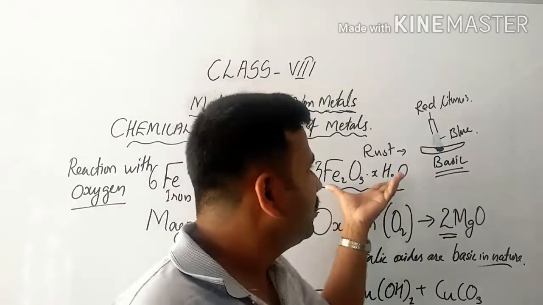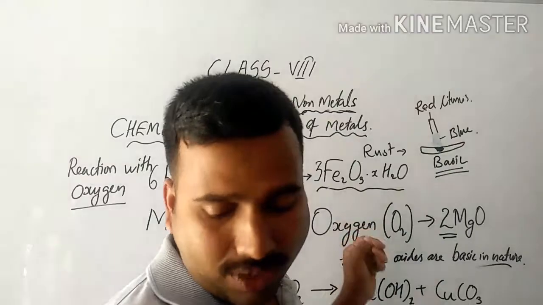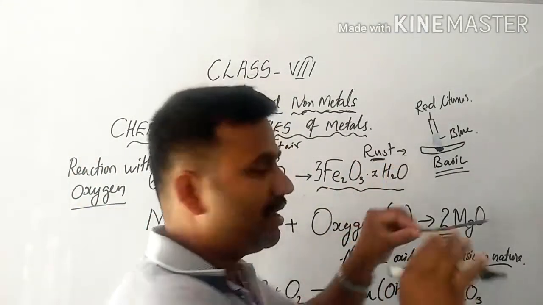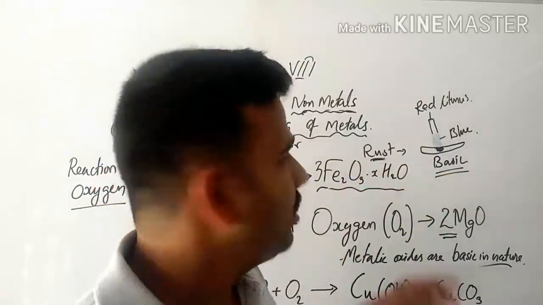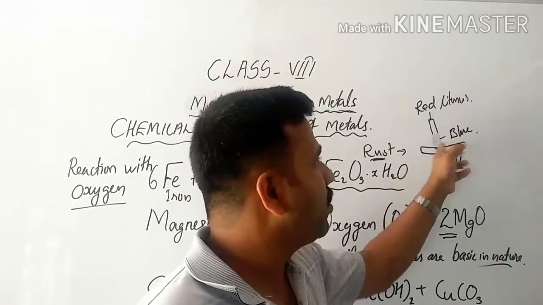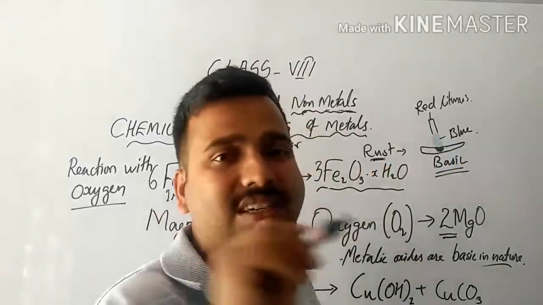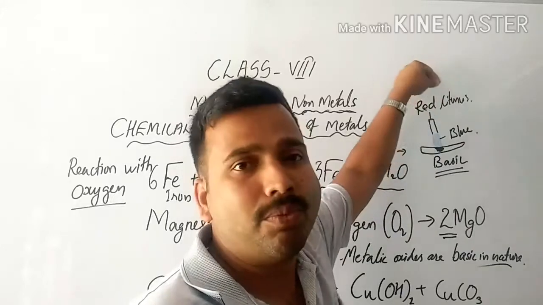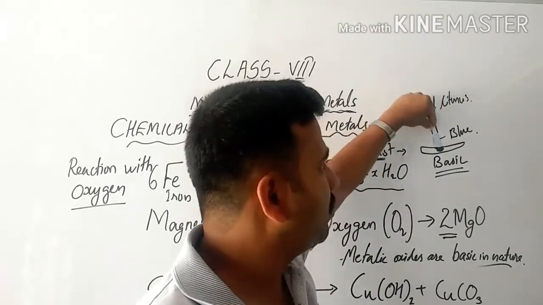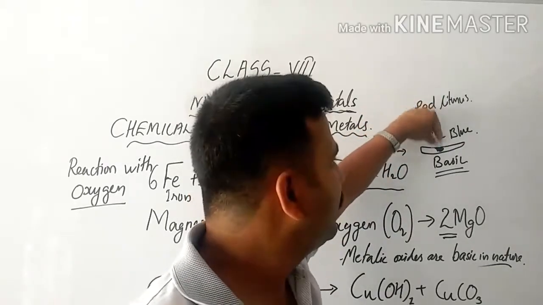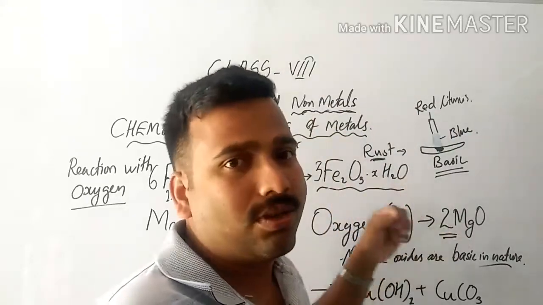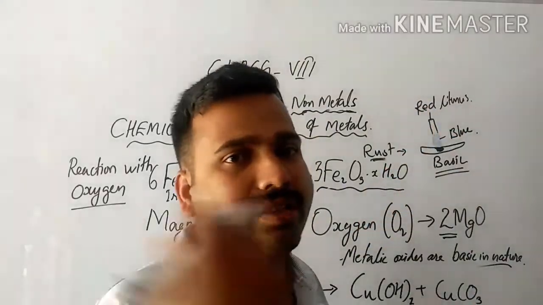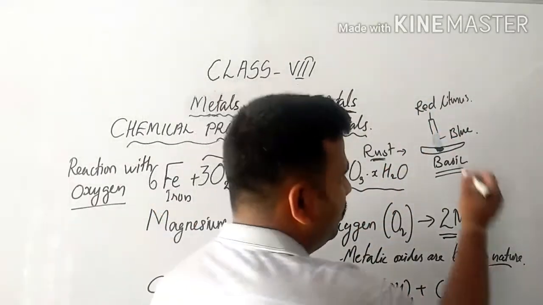Fe2O3.xH2O. This particular oxide that is formed is known as rust. If you take some amount of rust into a small dish, mix it with some amount of water, and bring a red litmus paper close and keep it in touch with the rust, after some time we can observe that the color of the red litmus is changing to blue, as you can notice here.